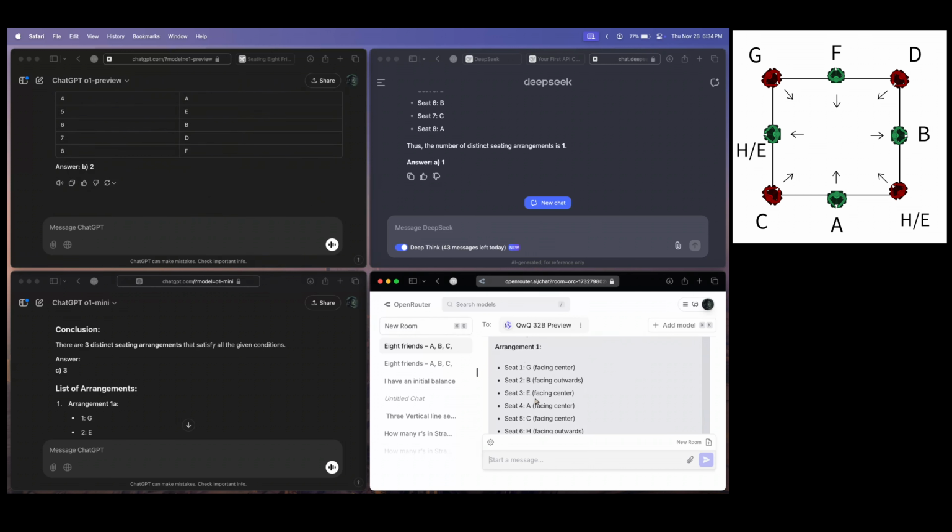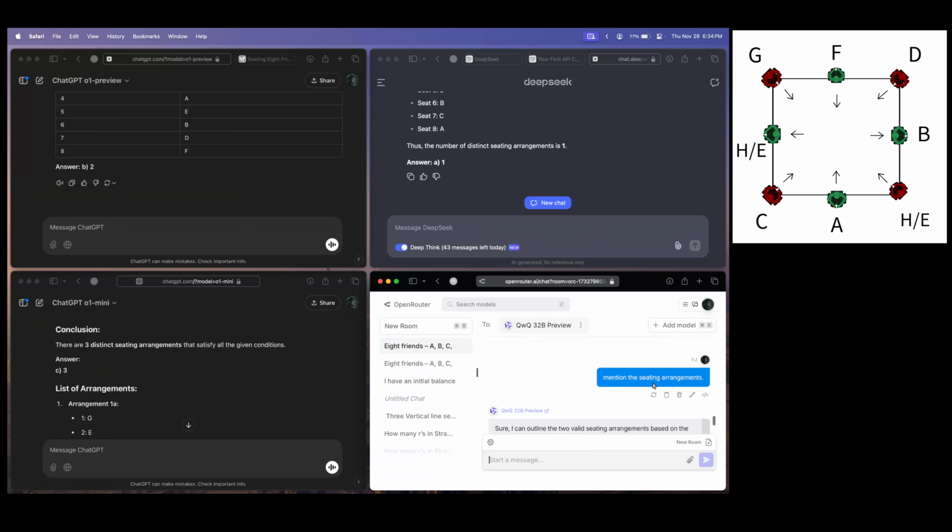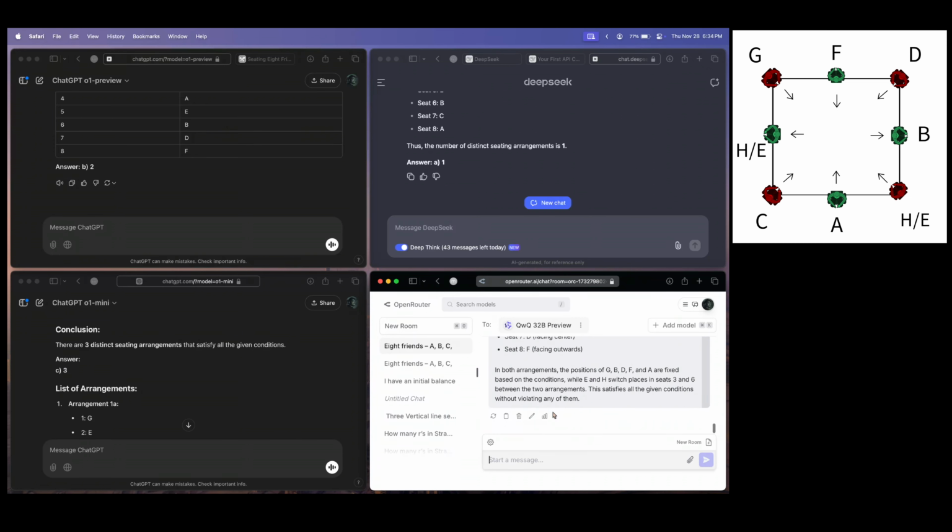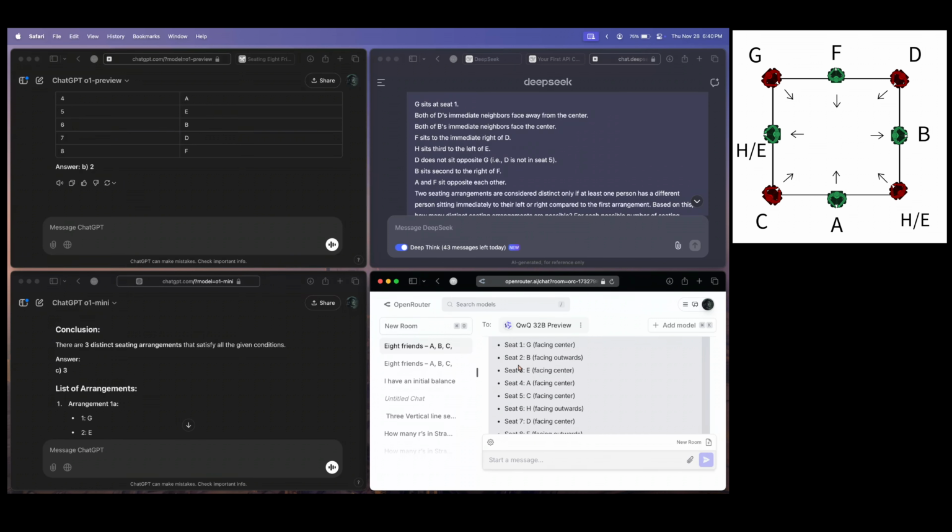So other than that, we have Qwen also. Once we asked it to mention the seating arrangement, it came up with the answers, and let's see. Okay, so it says G and then B. G and B can't come together, so that's a wrong answer. After checking the seating arrangement from the Qwen model, I can say that the answer is very nice, because it actually gets the core logic that in both arrangements G, B, D, F and A are fixed based on the conditions, while E and H switch places in seats 3 and 6 between the two arrangements.